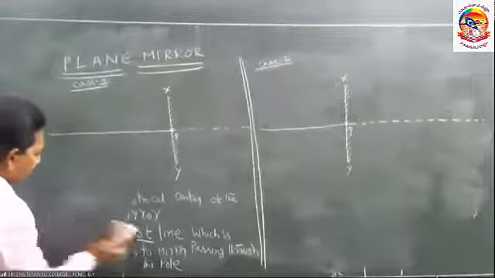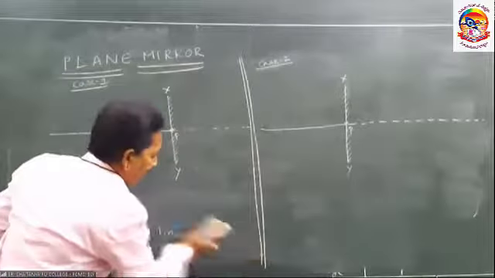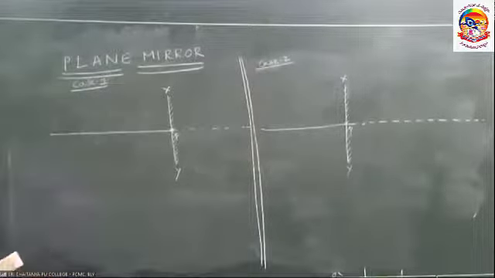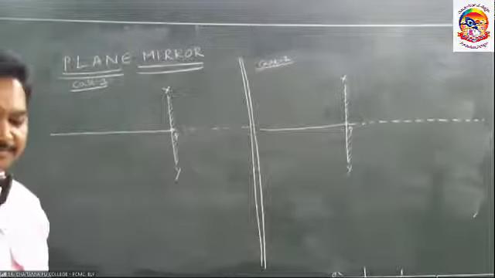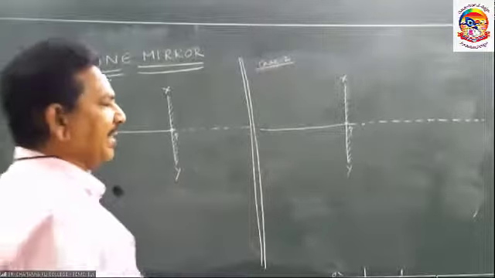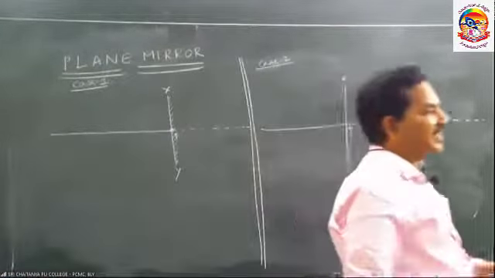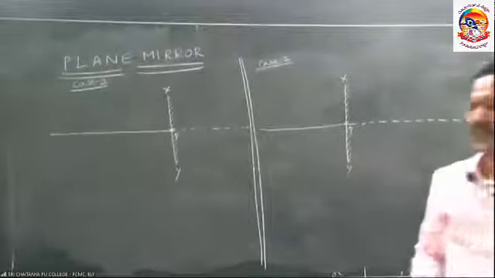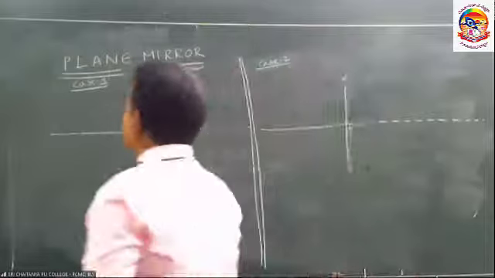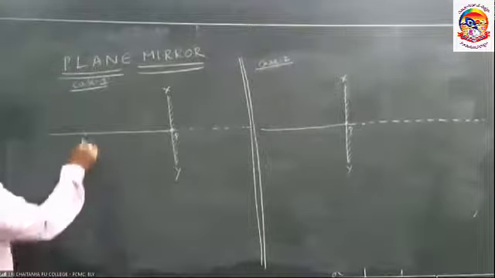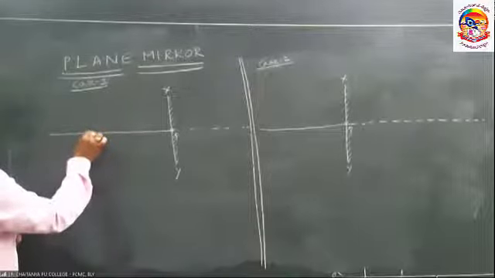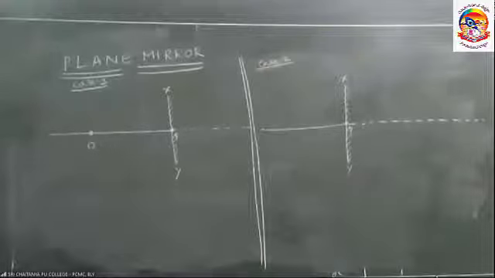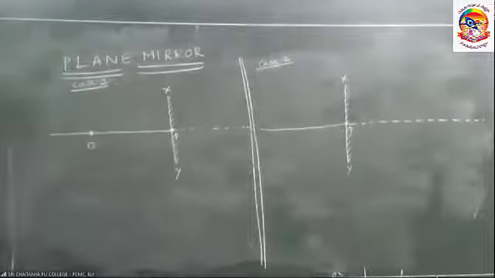Now we can proceed. Image formation. If you are drawing on the book, this diagram, draw along with me. After the completion of the ray diagram, we cannot understand where we started, where we ended. Draw the ray diagrams along with me. Take the object, point object on the principal axis. This is the object. I have to form the image.